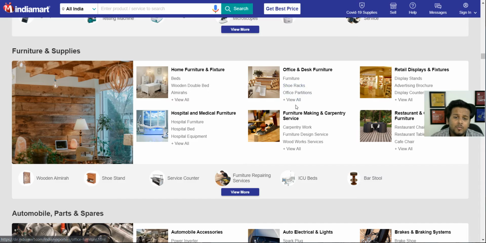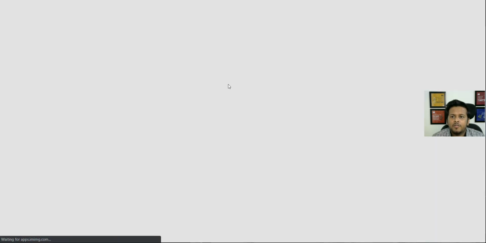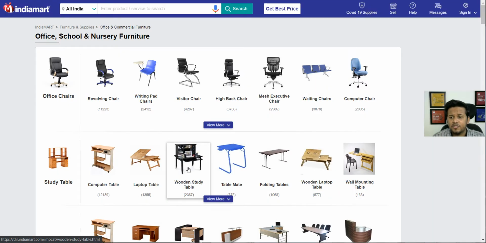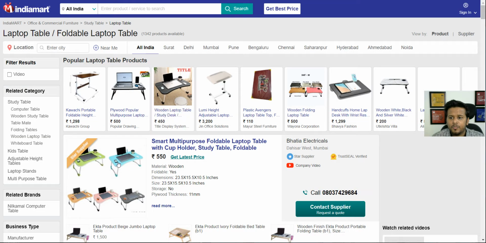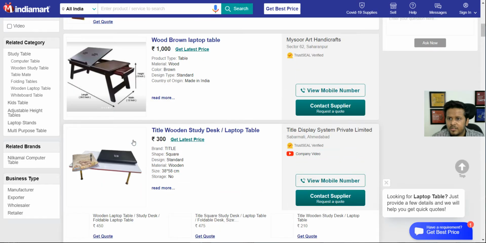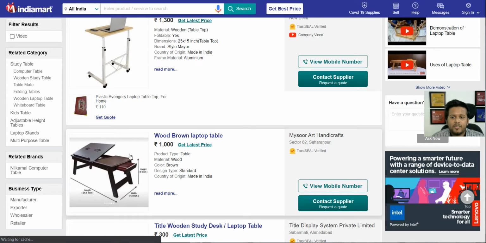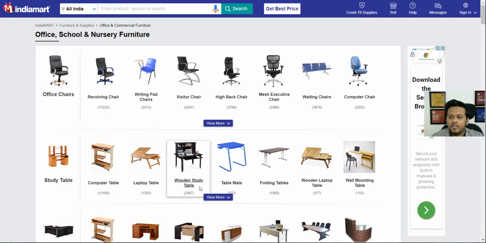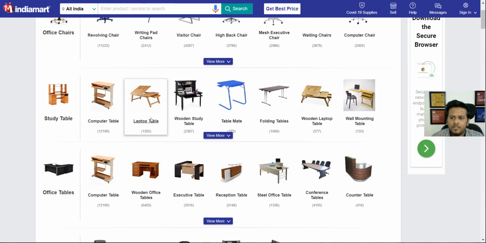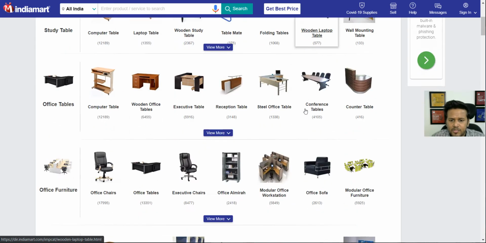A lot of furniture, wooden products. India is known for wooden products, and definitely you can check all of these office and desk furniture. If I click here, you will find laptop tables, you will find chairs, something like this. It sells very well on Amazon. Check for this particular product, the one that I just clicked. It sells on Amazon for somewhere around 1400, 1500, and you can easily get this. Here it's saying 1000, but you can easily get this for 500, 550 from China. This particular product, you can easily get for 550 rupees in China.